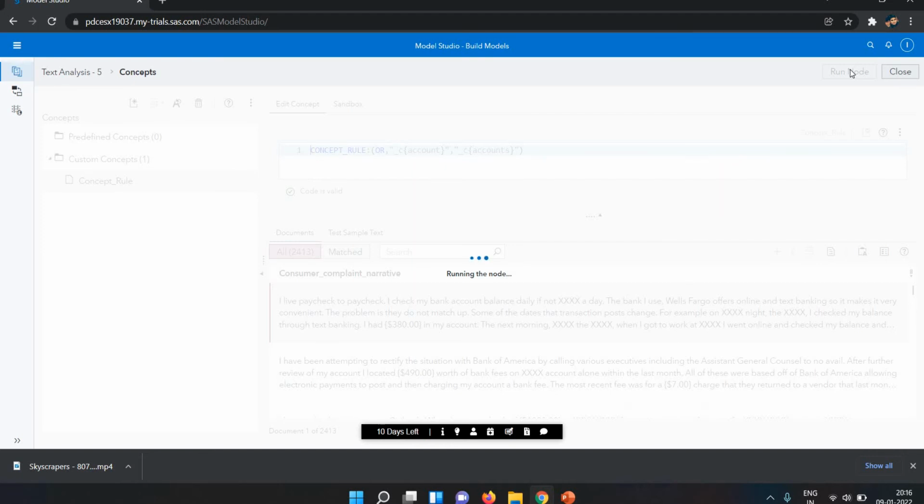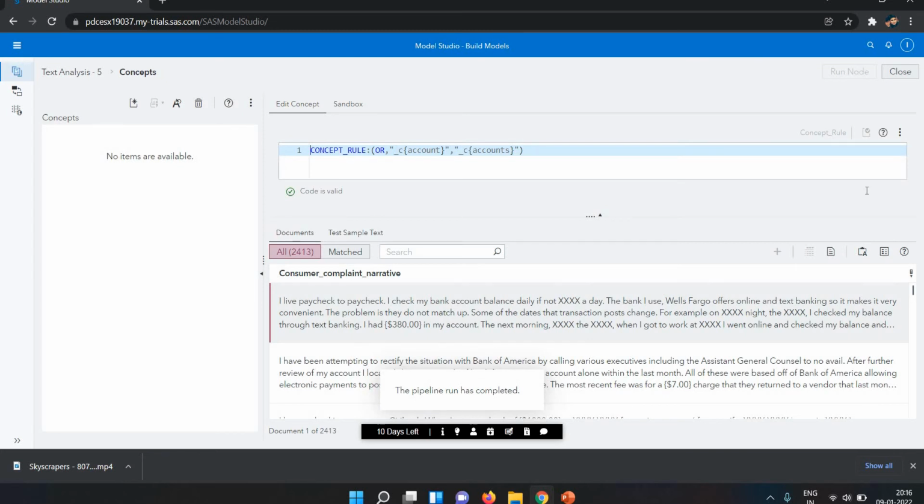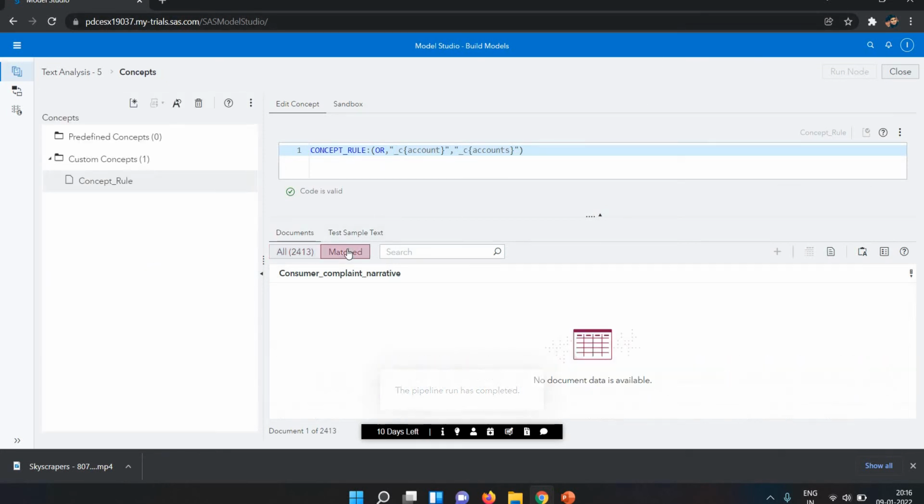Now it will show us anything related to account or accounts in this document. It will highlight that particular word. It will take time if you have a large data. Now the pipeline has been run successfully. Let's see the result.